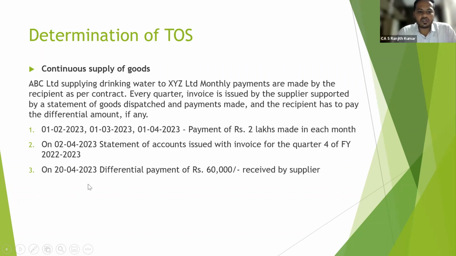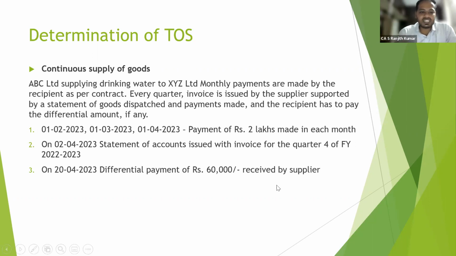On 20th April 2023, a differential payment of 60,000 is received by the supplier. So a total invoice value of 6,60,000 has been issued by the supplier to the recipient, against which on 1/2/2023, 1/3 and 1/4 he has received 2 lakhs each in hand. The balance differential payment of 60,000 he has received on 20th April 2023.